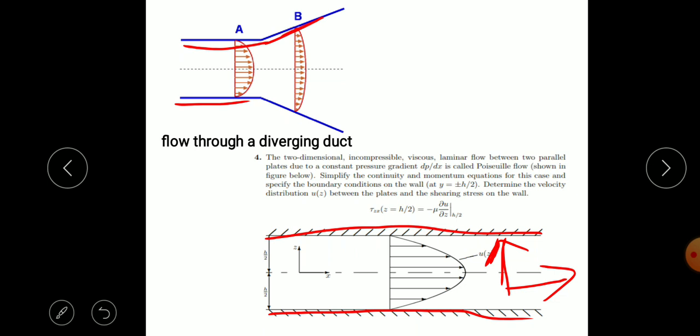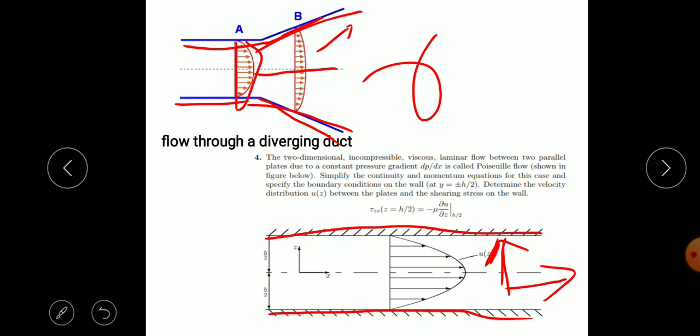This is the diverging part of a nozzle, meaning the diameter goes on increasing along this. Up to that point we consider the flow one dimensional, and in the diverging section the flow is changing along the radial direction, as well as the velocity going on decreasing. Velocity goes on decreasing in the divergent portion, meaning velocity is changing along the radial direction as well as the z direction. So this is the two-dimensional flow. Sometimes we have to consider two-dimensional flow.